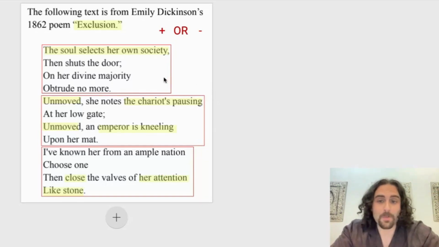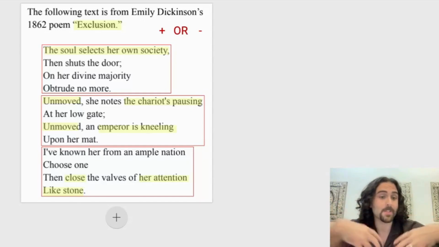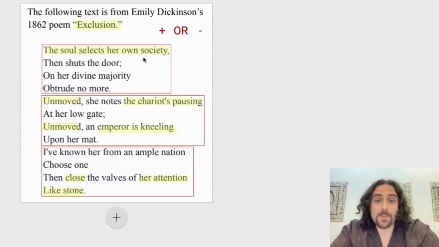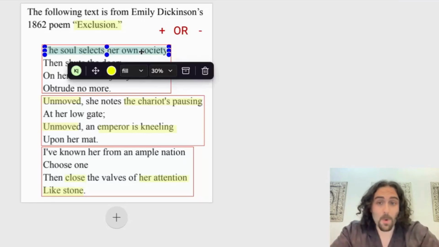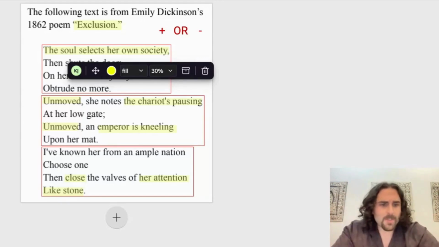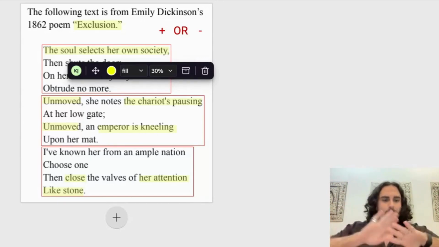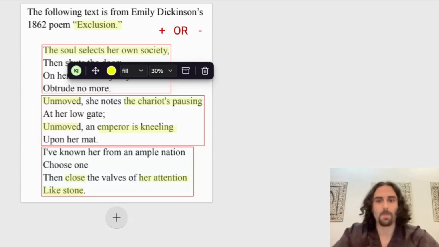My first chunk here reads, "The soul selects her own society, then shuts the door. On her divine majority, obtrude no more." There's quite a bit of language here, but I really only need to, again, scan for keywords that seem to be the most important. This first line seems pretty important to me. It's talking about the soul, the spiritual self, and how it selects her own society. Obviously, there's some figurative language there, but again, it seems to be talking about isolation or excluding yourself from others.